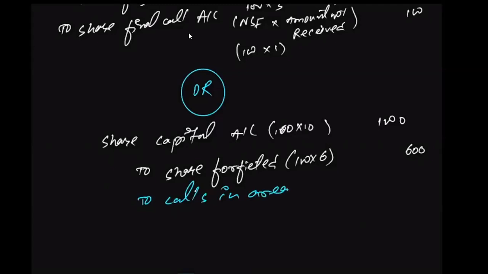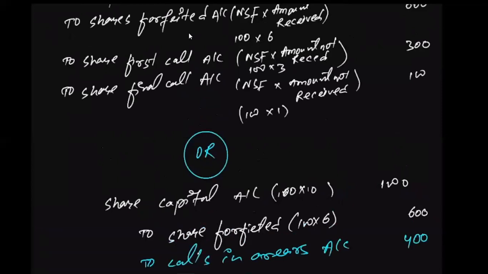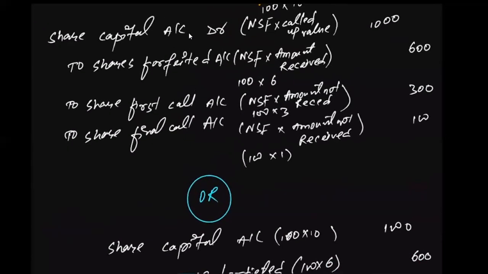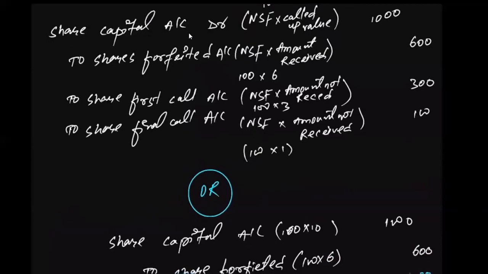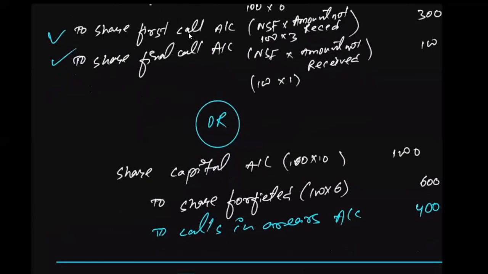What will be the calls in arrears amount? For the first call, it was 3 rupees. For the final call, it was 1 rupee. So in total, we haven't collected 4 rupees on 100 shares. That means 400 will be calls in arrears. This is it. This will be the general entry. So instead of doing the above general entry, like share capital account debit to share forfeited, then the name of the installment for which we haven't received the payment, we can use calls in arrears for that. Instead of writing down the name of the installment, you can simply write down calls in arrears.